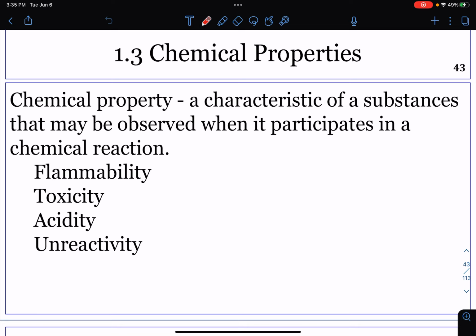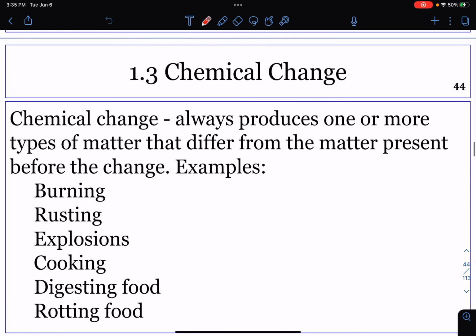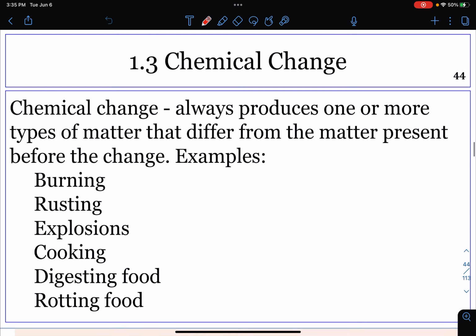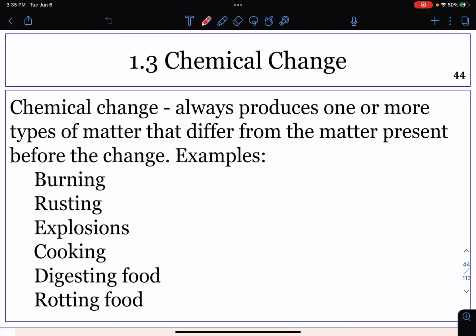Nitroglycerin is a very dangerous substance because it explodes easily, whereas neon possesses almost no hazard because it is very unreactive. These are all chemical properties of these different substances. A chemical change always produces one or more types of matter that are different from the matter present before the change. For a chemical change to take place, a chemical reaction takes place. We'll look at chemical reactions in more detail in Chapter 4.